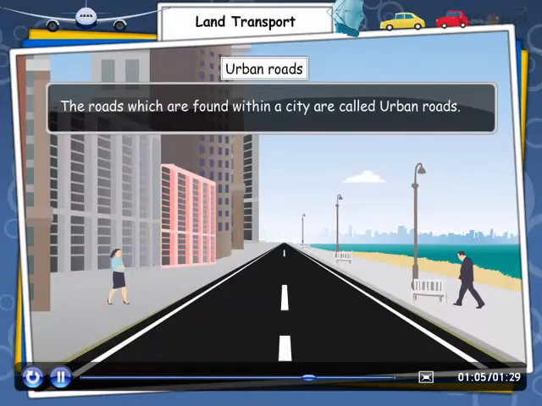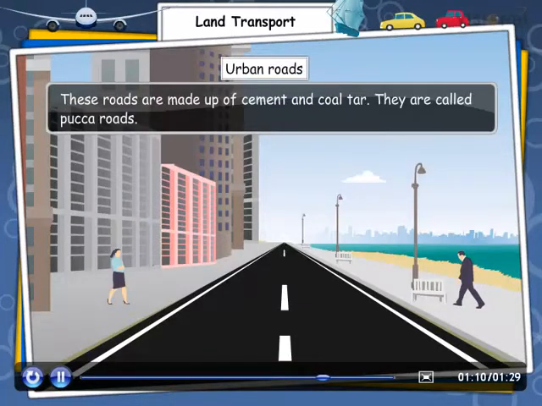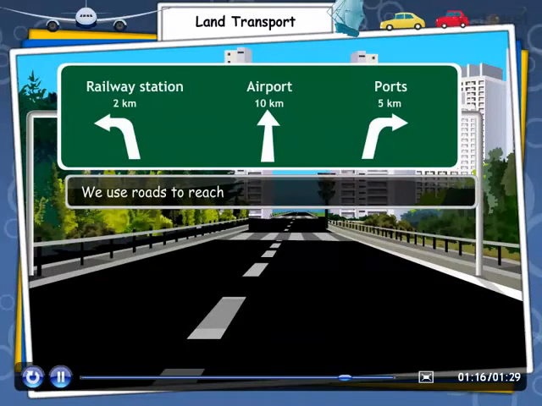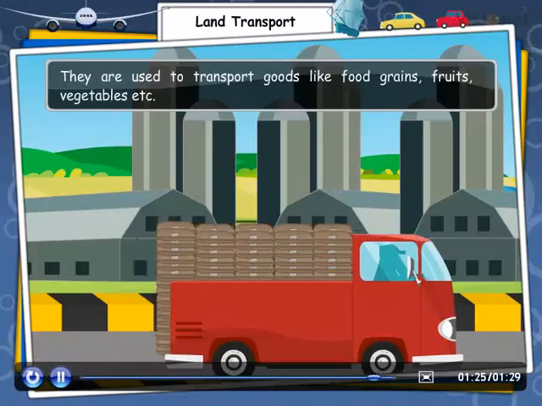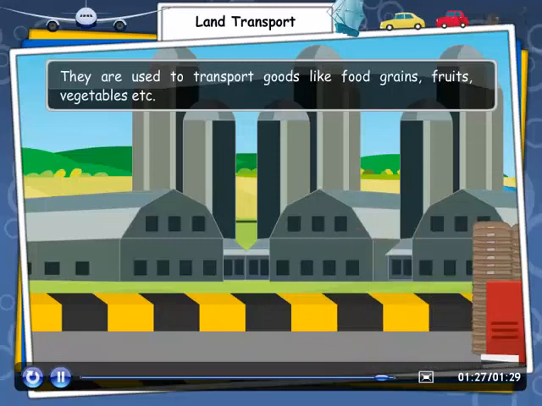The roads which are found within a city are called urban roads. These roads are made up of cement and coal tar. They are called pakka roads. We use roads to reach railway station, airport and ports. They are used to transport goods like food grains, fruits, vegetables, etc.